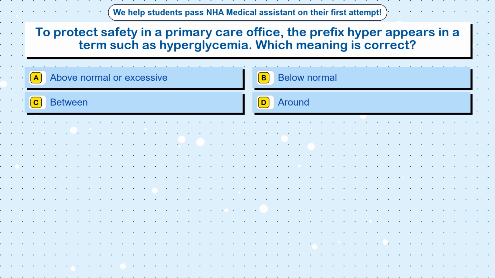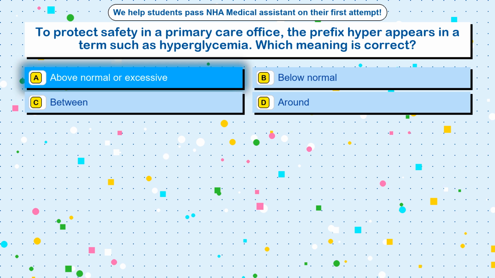Question 41. To protect safety in a primary care office, the prefix hyper appears in a term such as hyperglycemia. Which meaning is correct? Option A, above normal or excessive. Option B, below normal. Option C, between. Option D, around. The correct answer is option A, above normal or excessive.